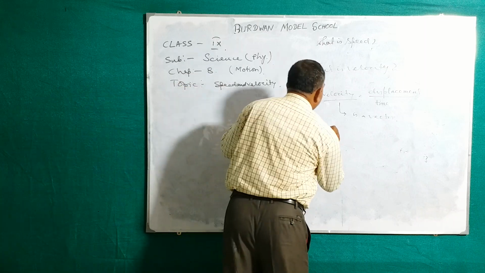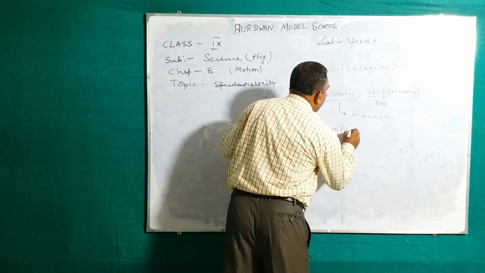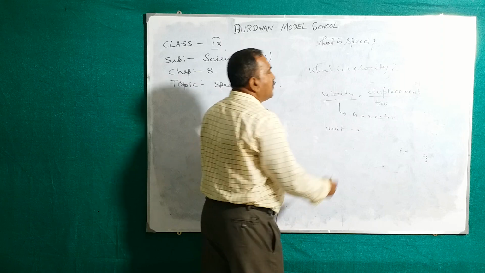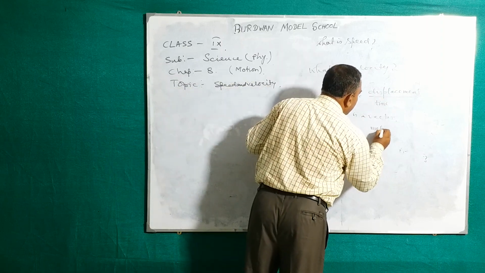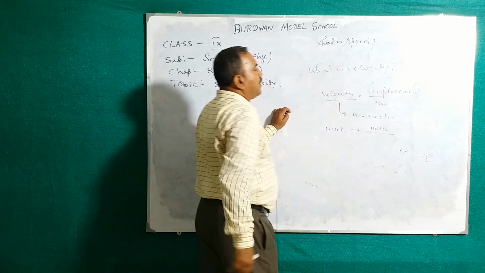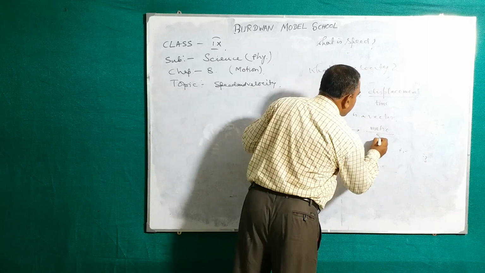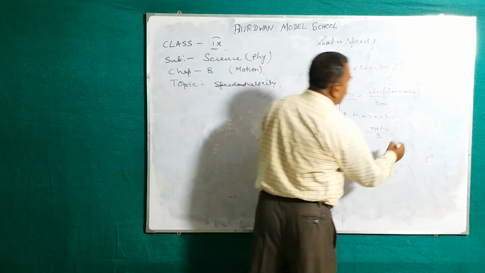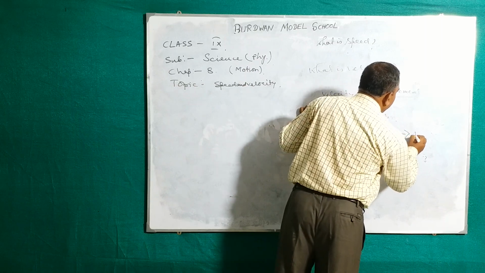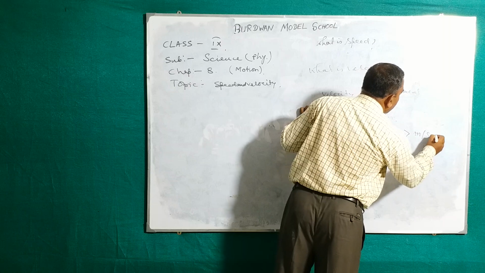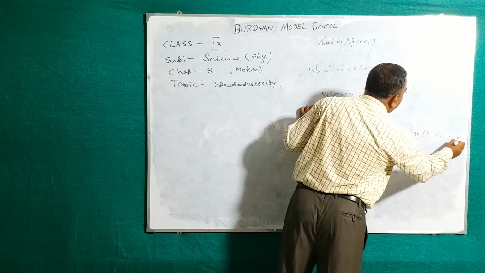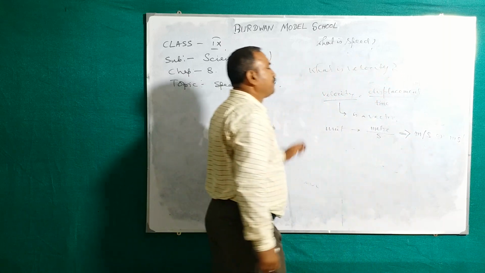Next, what is the unit of velocity? The unit of displacement is meter. Unit of time is second. So we can write here meter per second or meter second to the power minus 1.